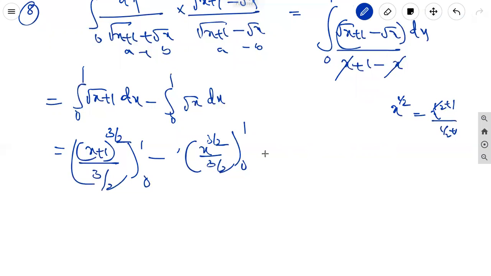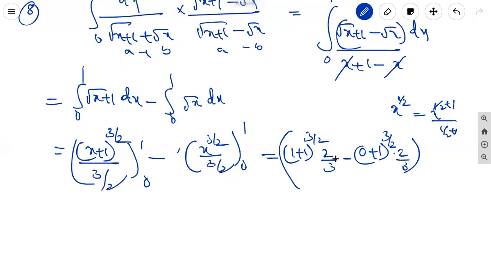It is equal to (1 plus 1) whole power 3 by 2 into 2 by 3 minus (0 plus 1) whole power 3 by 2 into 2 by 3.